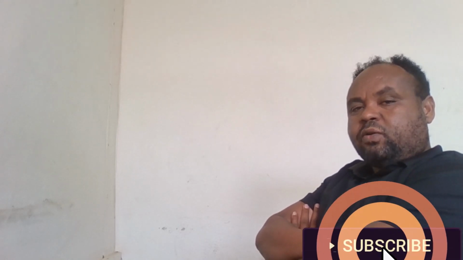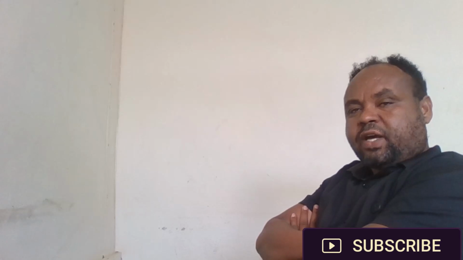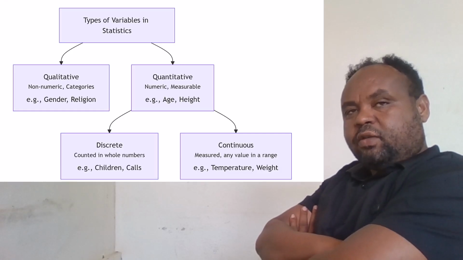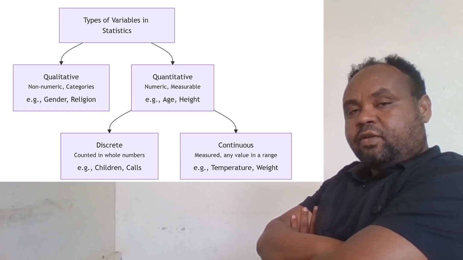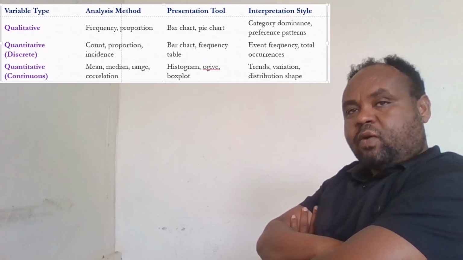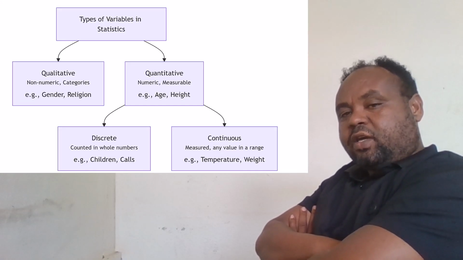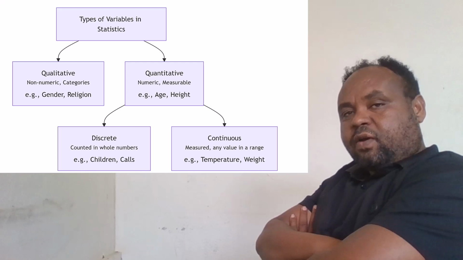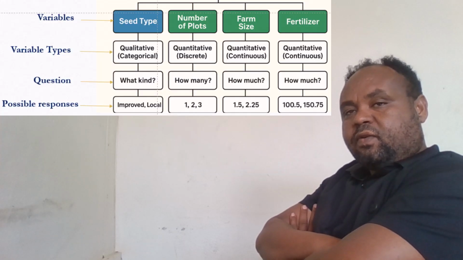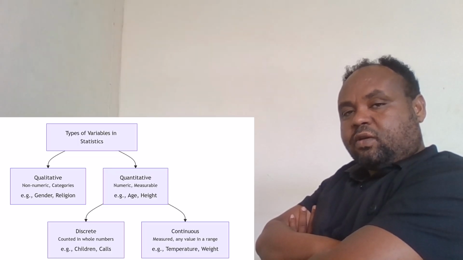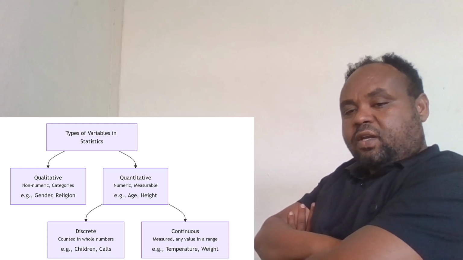Welcome back. In the last session, we talked about what a variable is, the characteristics we measure. But note that not all variables are created equal. The type of variable you have determines the type of analysis you can do, the graph you can make, and the story you can tell. Today, we are diving into the two main forms of variables, qualitative and quantitative. Understanding this difference is like learning the difference between words and numbers. It changes everything. Let's begin.